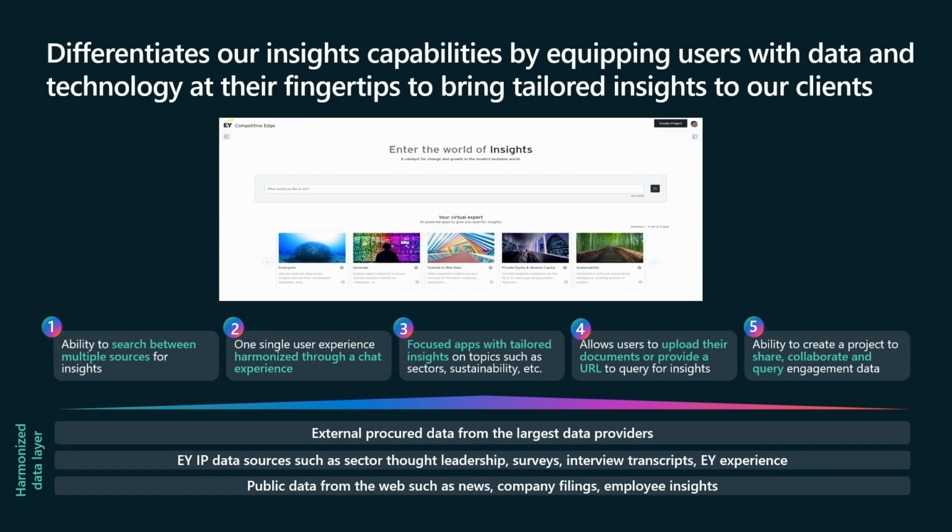So we have made that available, and then we further augment that with the public data, the data from the web. So things like news, company filings, employee insights. So all these 3 layers are provided to the user. Now, in terms of user capability, what we have given is the ability for the users to search between these various layers. You can augment, the way you want, you can query these layers. And then we have created a very harmonized single user experience where, just like GPT, you can, in plain English or natural language, chat and get insights right at your fingertips.